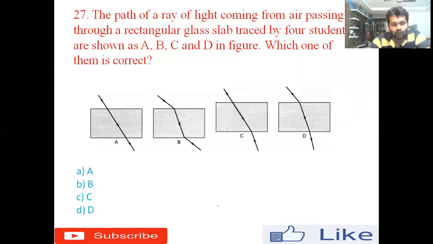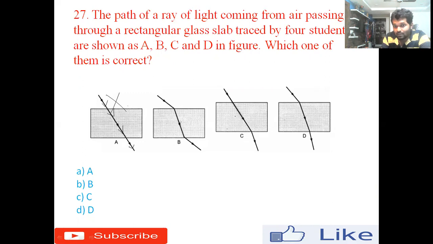Option D. 27th one, the path of a ray of light coming from air passing through a rectangular glass slab traced by 4 students is shown as A, B, C, and D in the figure. Which one of them is correct? Option A, light is going straight, right? There is no refraction, there is no change in the path of the light. So we already know that whenever the light travels from rarer to denser media, there is a change in the path of the light. So it is not possible.